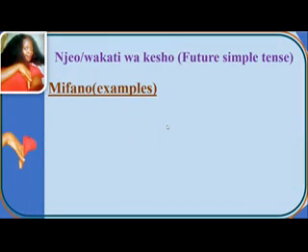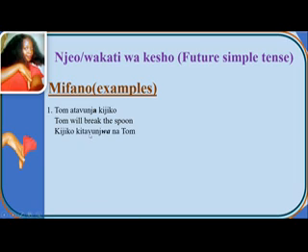Njoo stroke wakati wa kesho, future simple tense. Mifano, examples. Tom atavunja kijiko. It will be Tom will break the spoon.